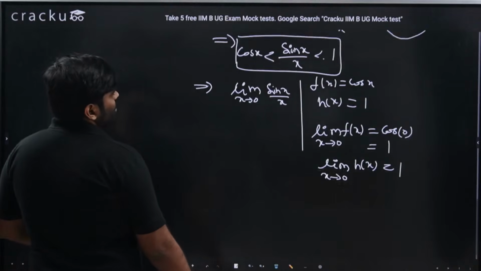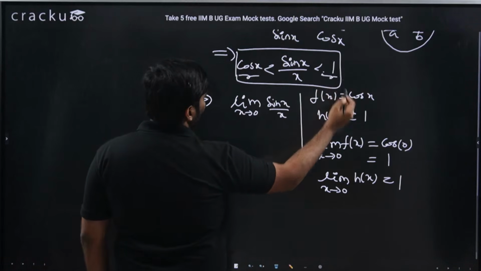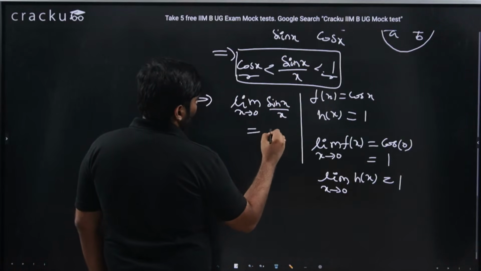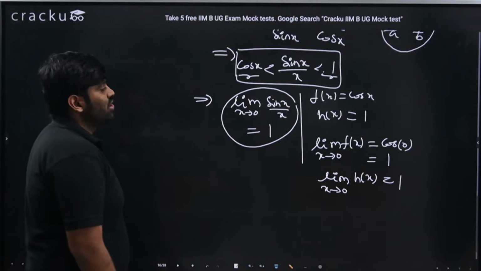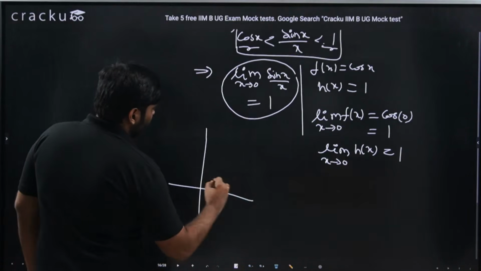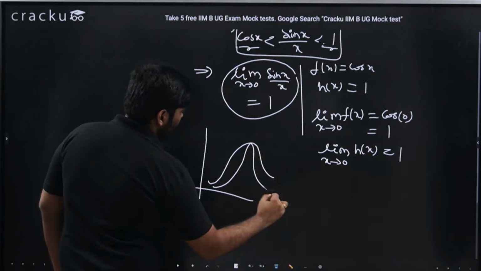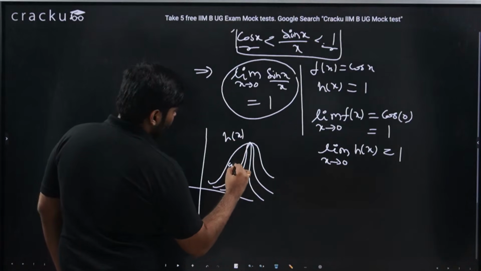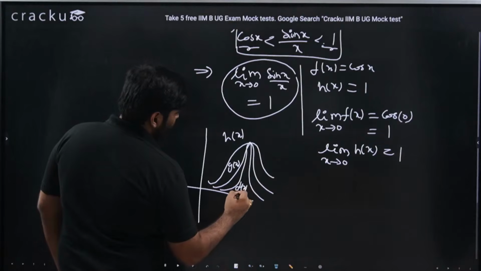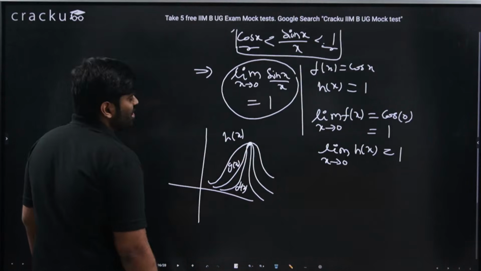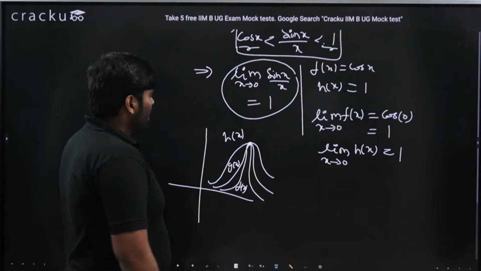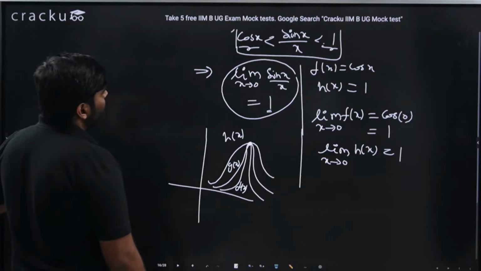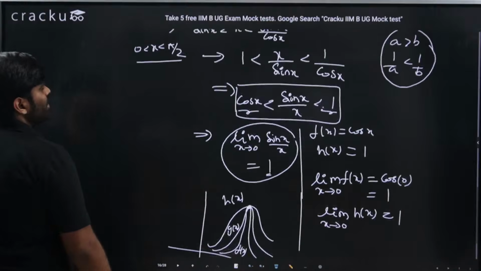So if both f of x and h of x are tending to 1 as x tends to 0, then the function which is in between them should also tend to 1 as per the sandwich theorem, which we already proved with the three graphs. This h of x is always greater than g of x, which is always greater than f of x. If f of x and h of x, the least and the highest functions, tend to a common value, then g of x should also tend to that common value, that is 1. This is how you will say the limit x tends to 0 of sin x by x is 1.